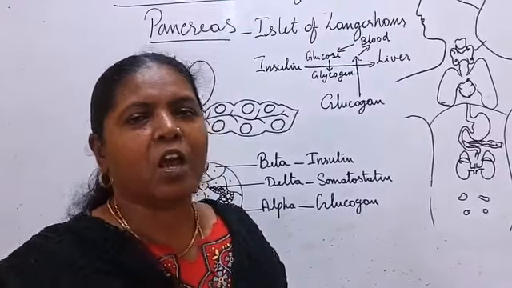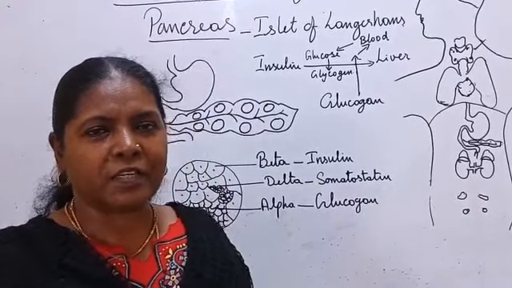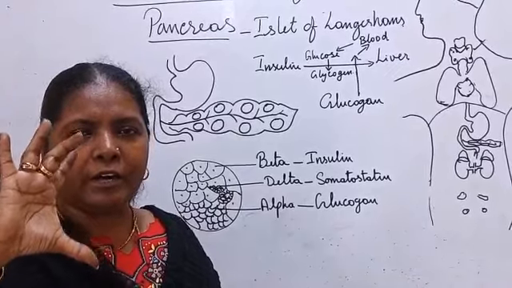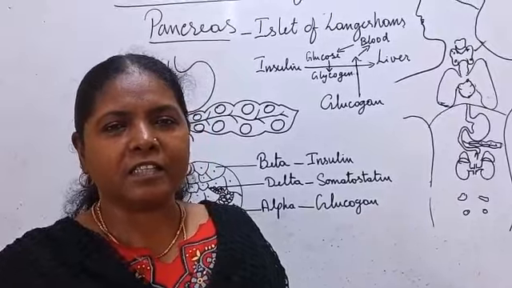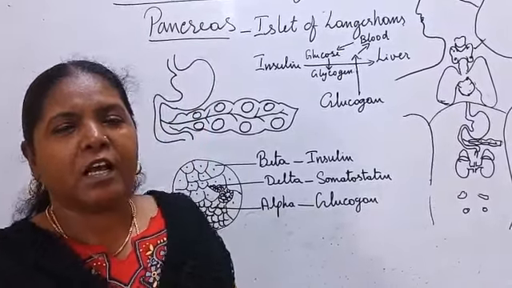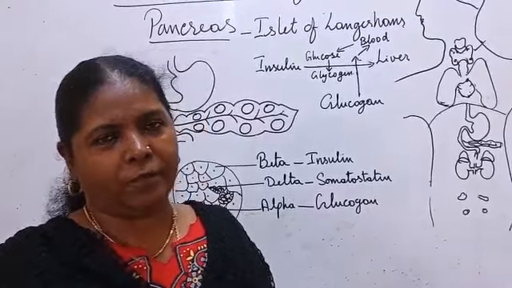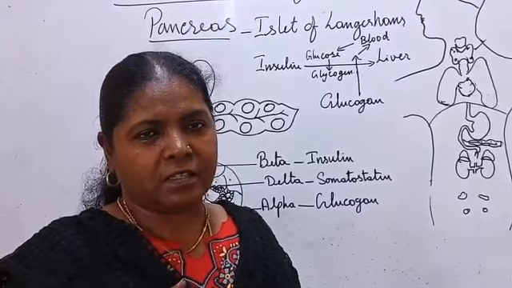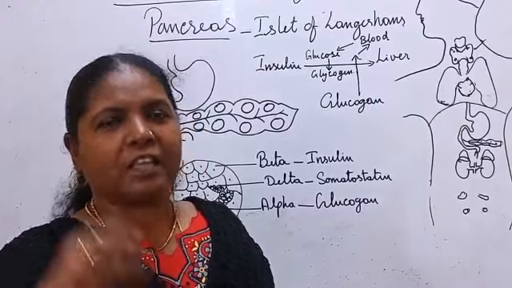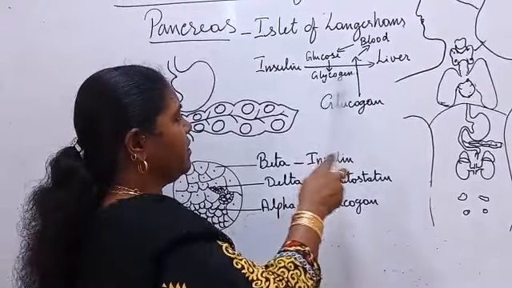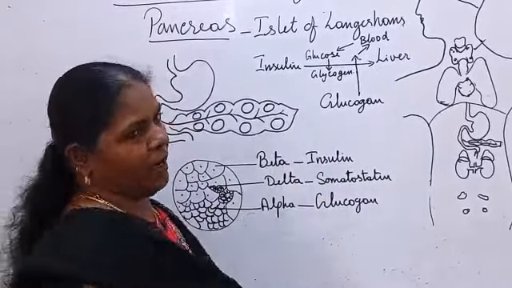That is why they use the term glucose tolerance. If you go for a diabetic test the first time, they will give you a full tumbler of glucose and ask you to drink it. After 1 hour, they will test the blood, how much glucose is there, and how much glucose tolerance capacity there is in your body. The cells will utilize as much glucose as they can consume. The rest they will convert into glycogen and store in the liver. Both activities are induced by insulin.